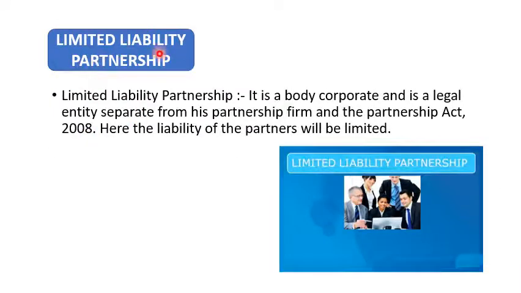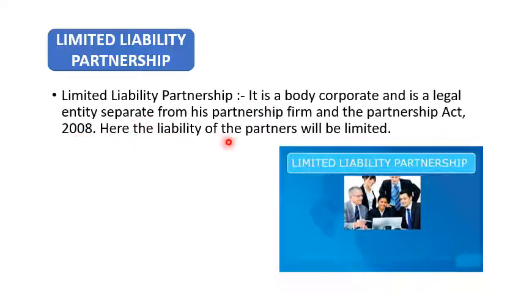Here is the limited liability partnership. A limited liability partnership is a body corporate and a legal entity separate from its partners, under the Limited Liability Partnership Act 2008. Here the liability of the partners will be limited. It came into existence on 1st April 2008.